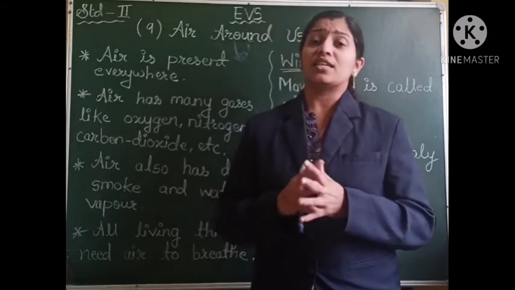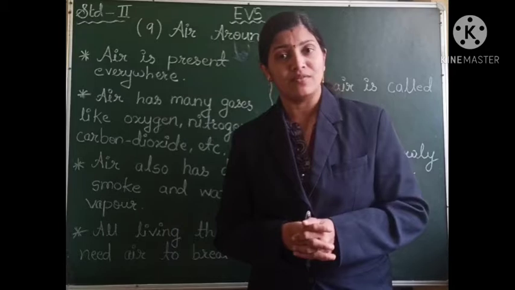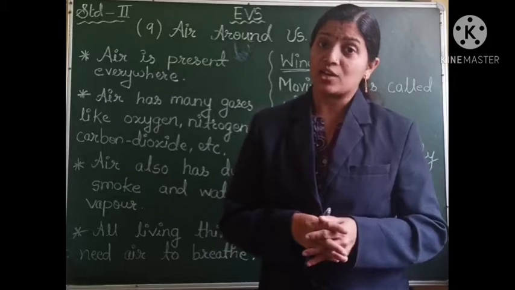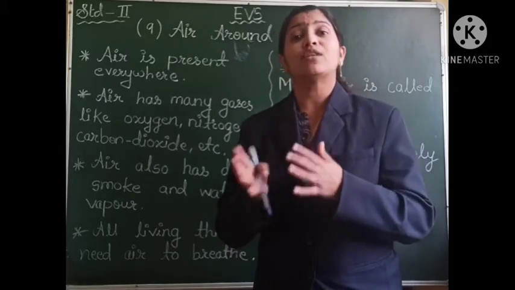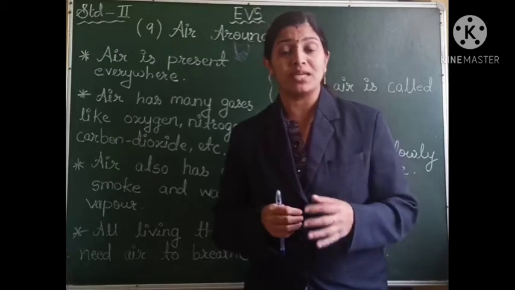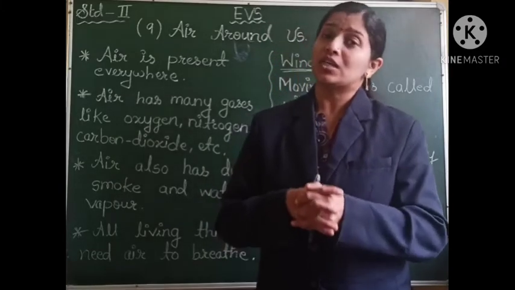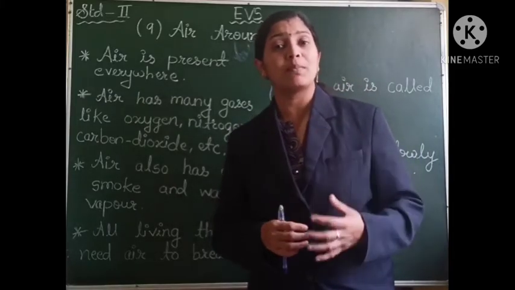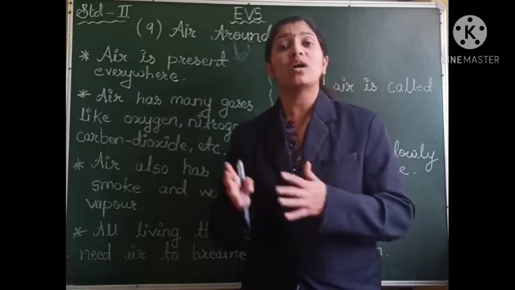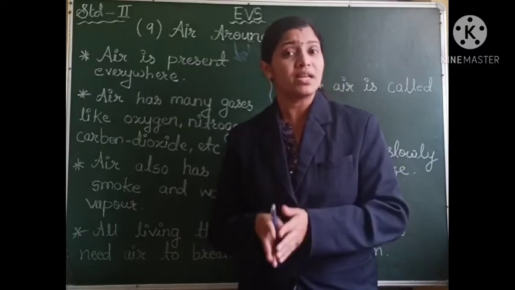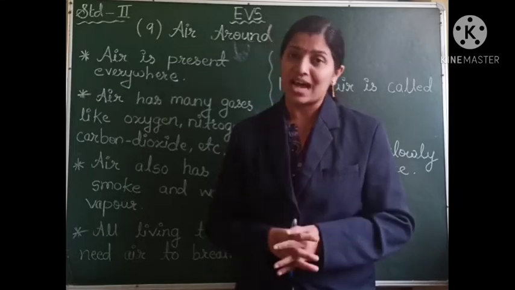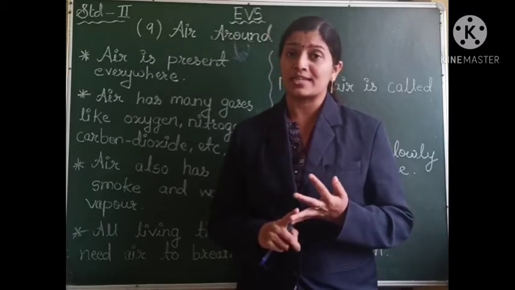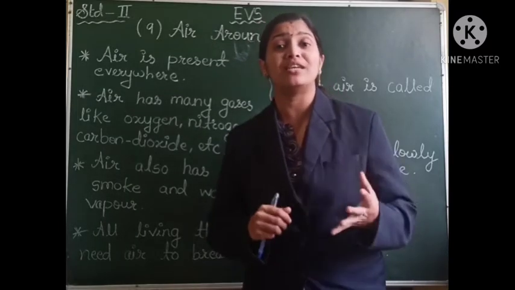And this air is very important for all the living things. Human beings require the oxygen which is present in the air for breathing. If there is no oxygen available, human beings cannot survive. Similarly, the plants require carbon dioxide for the preparation of their food. If there is no carbon dioxide, the plants can't prepare their food, and hence the plants will die away. So the constituents of air, that is oxygen and carbon dioxide, are very much essential for living things.